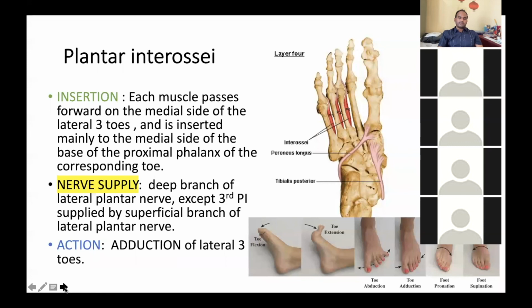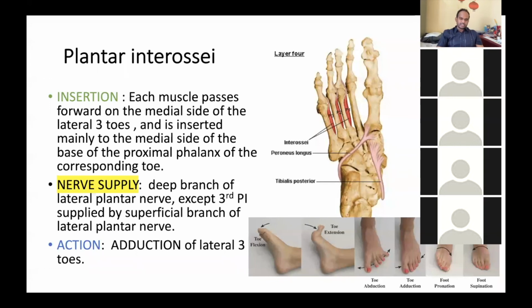So this is all about the dorsal interossei and plantar interossei, which are the muscles of the fourth layer. Along with these muscles, you also have two tendons in this layer: one is peroneus longus, the other is tibialis posterior. This is peroneus longus, and this is tibialis posterior.